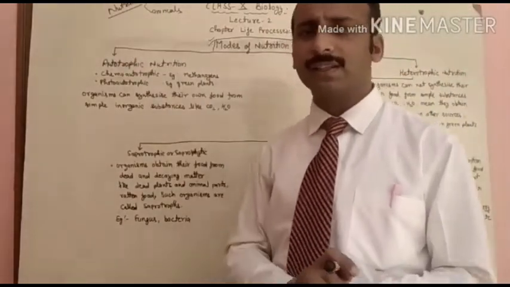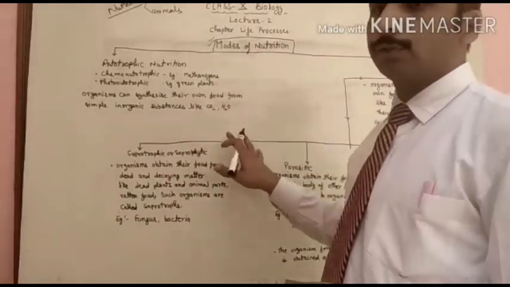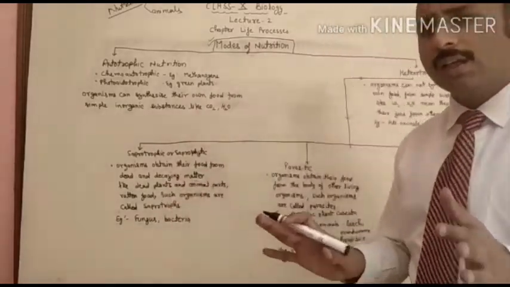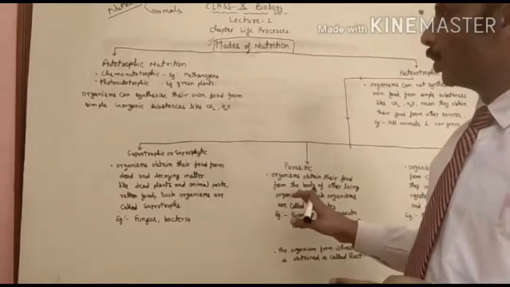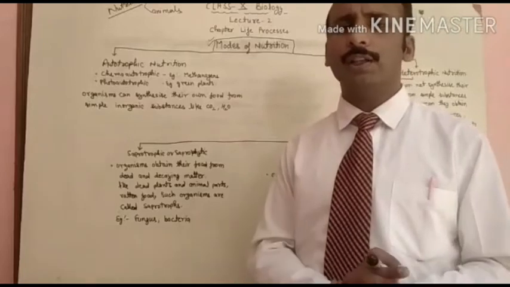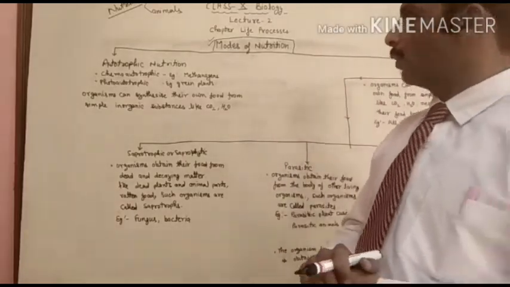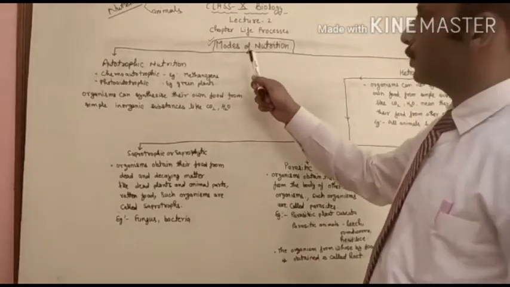We will study that in the next lecture, next video. But the modes of nutrition are common modes followed by all living organisms, whether plant or animal. So I am starting with the modes of nutrition.